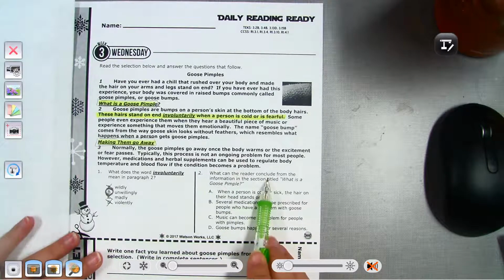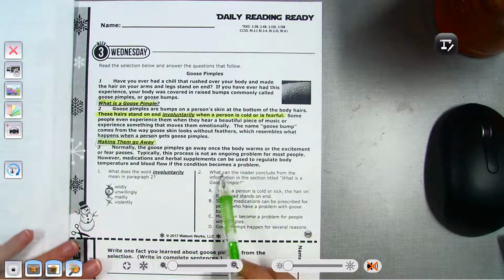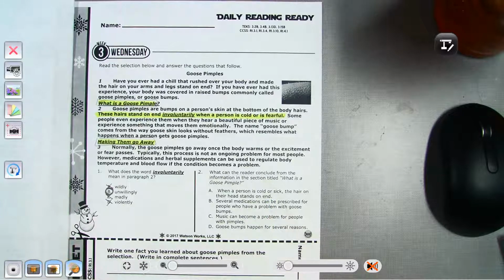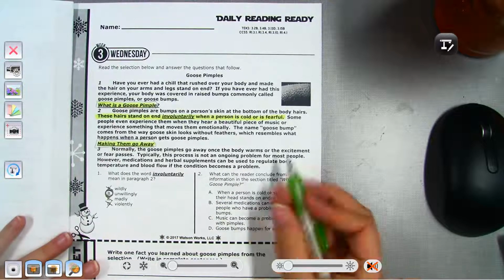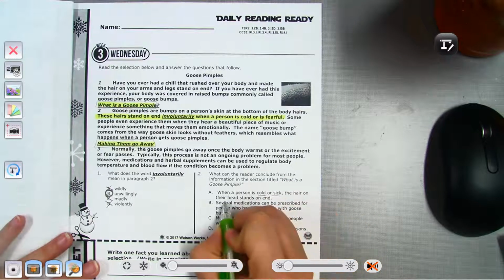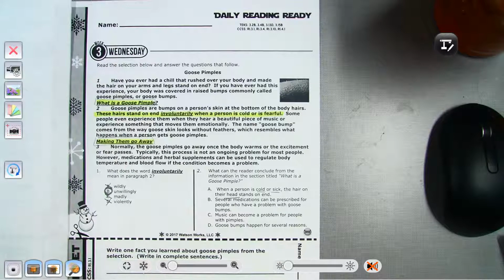What can the reader conclude from the information in the section titled, What is a Goose Pimple? So when it asks what can the reader conclude, what do you get out of that? Out of reading that, what information did you get? When a person is cold or sick, the hair on their head stands on end. It says cold or fearful, and this says cold or sick, the hair on their head. We're talking about hair on any part of your body. So that's no.